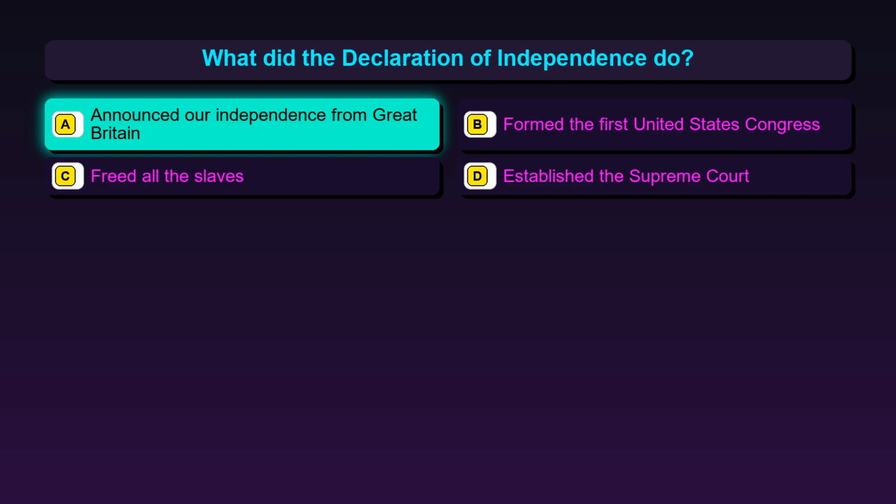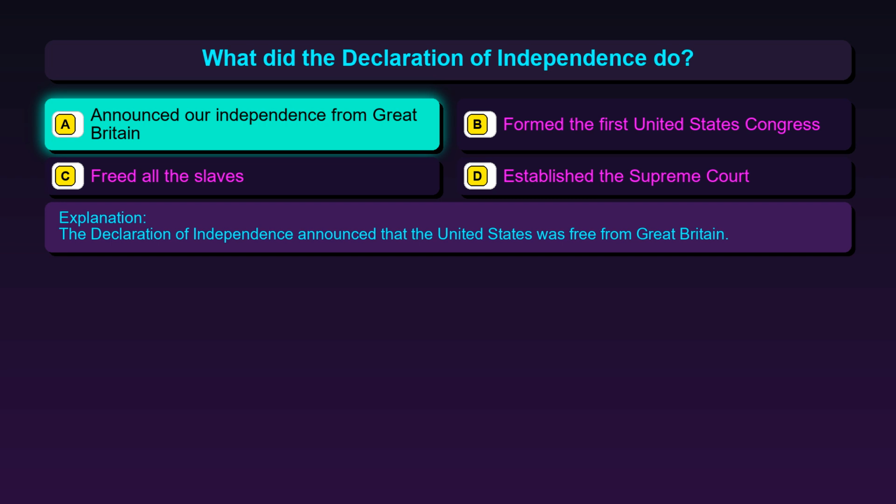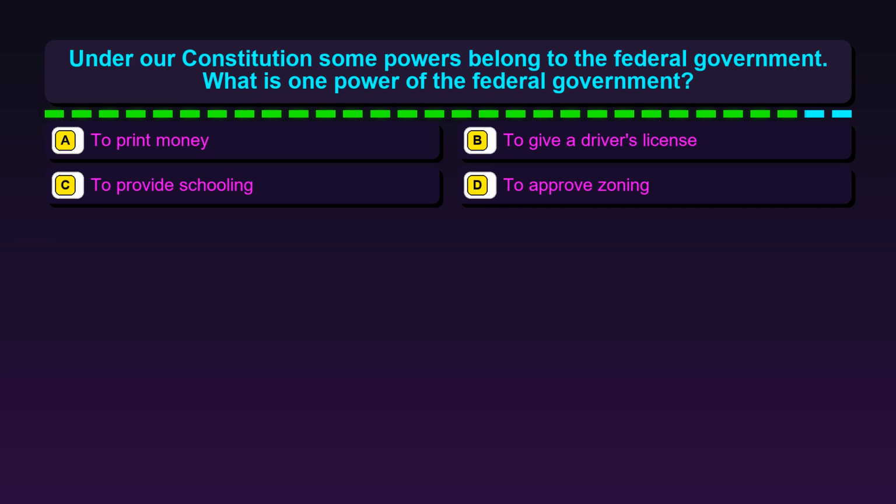The correct answer is option A. Announced our independence from Great Britain. The Declaration of Independence announced that the United States was free from Great Britain. Question 36. Under our Constitution, some powers belong to the federal government. What is one power of the federal government?